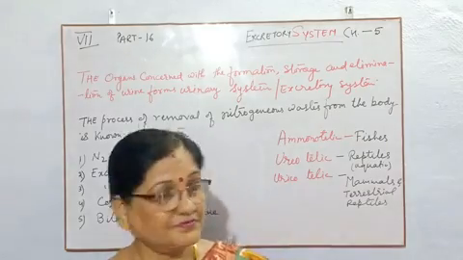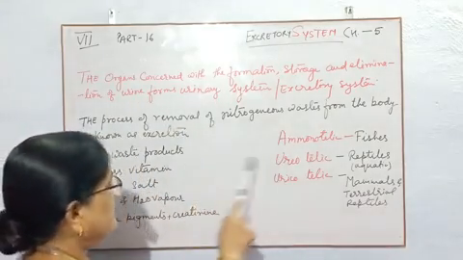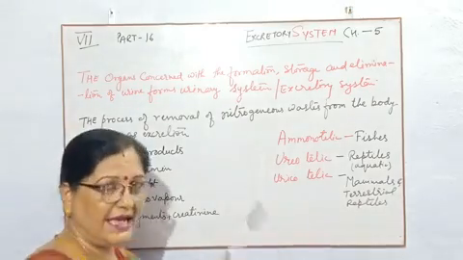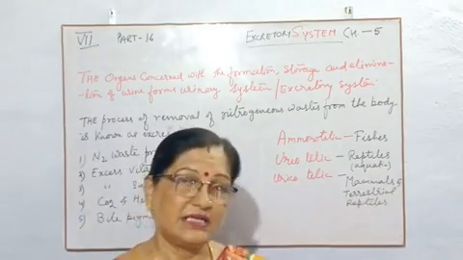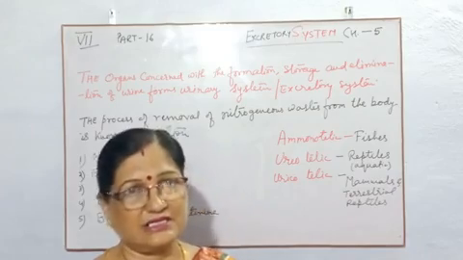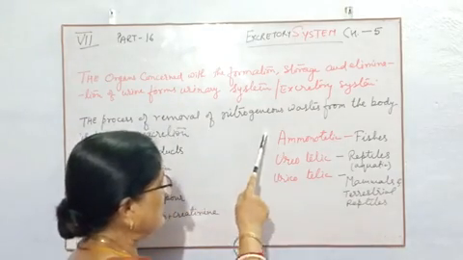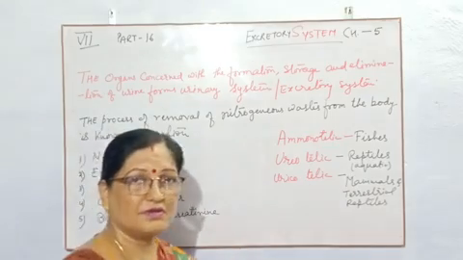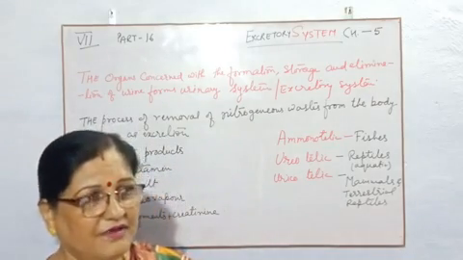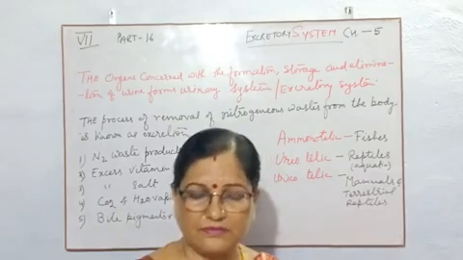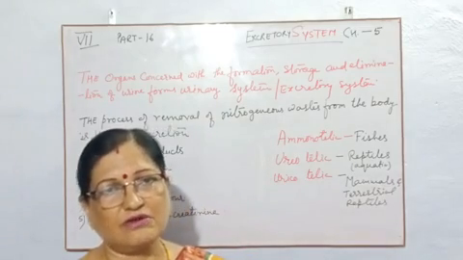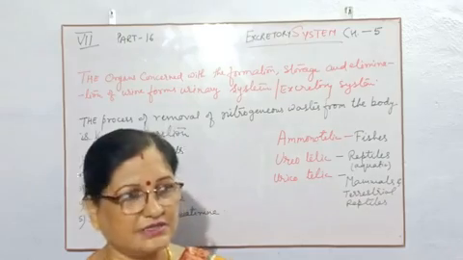Children, this is not in your book, but I am telling you, please learn it, understand it. These are the forms of material by which animals can excrete out their excretory product.